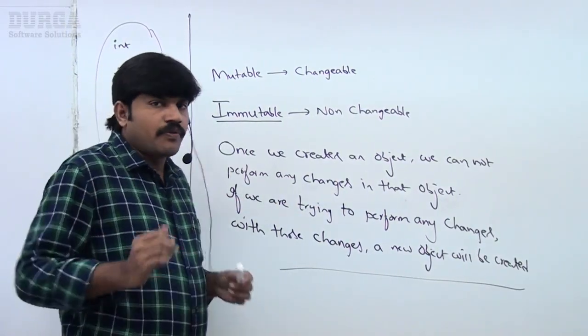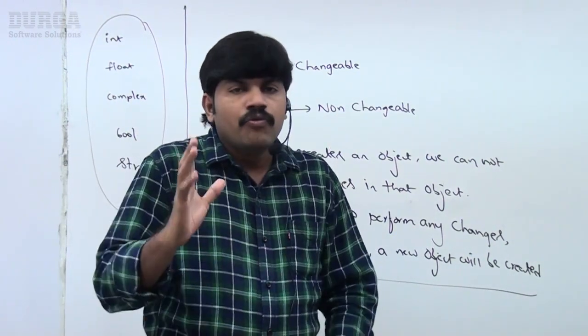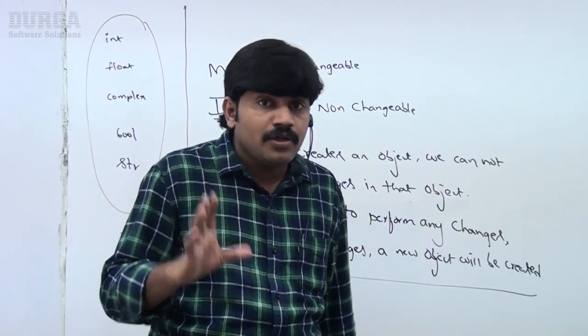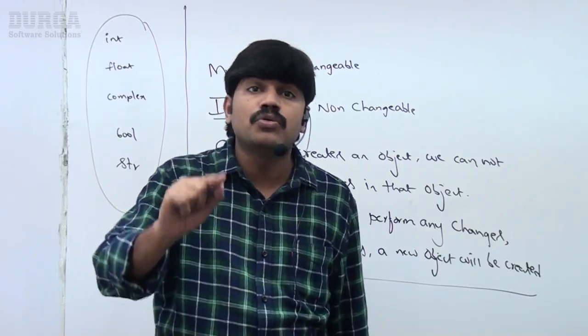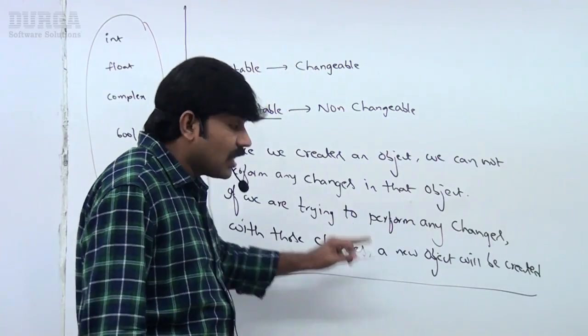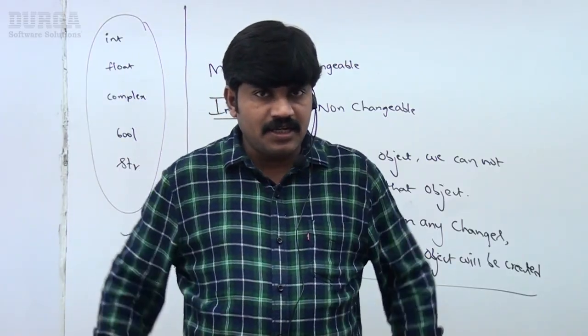So what is the meaning of immutable? Once we create an object, we can't perform any changes in that object. If you try to perform any changes, with those changes a new object will be created. This non-changeable behavior is nothing but immutability. Any doubt about this?